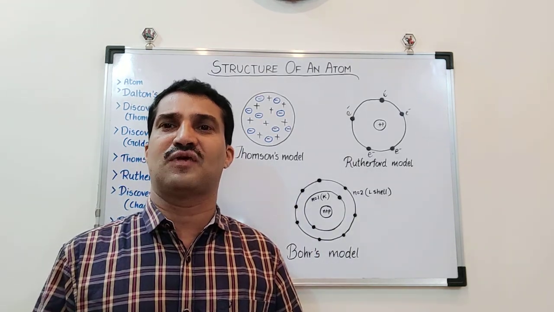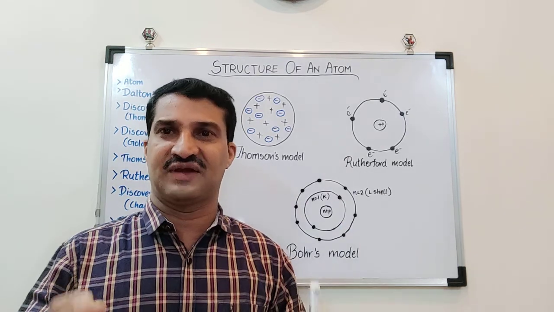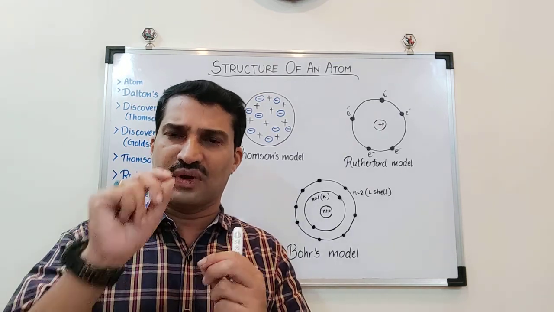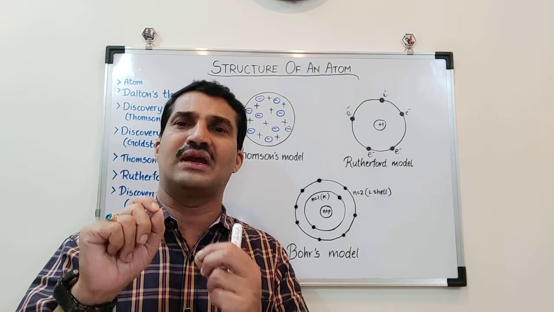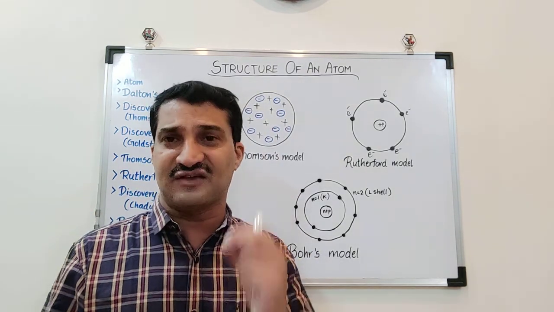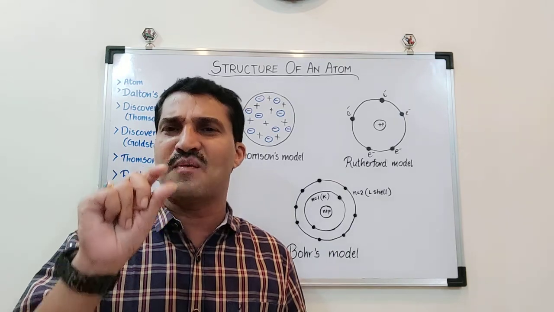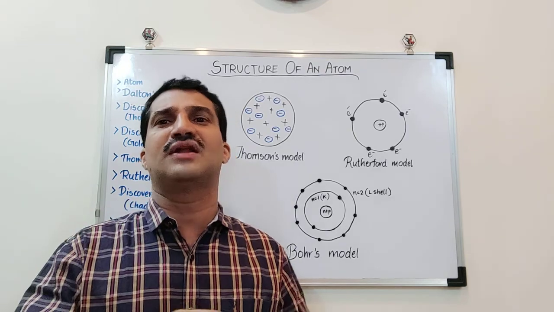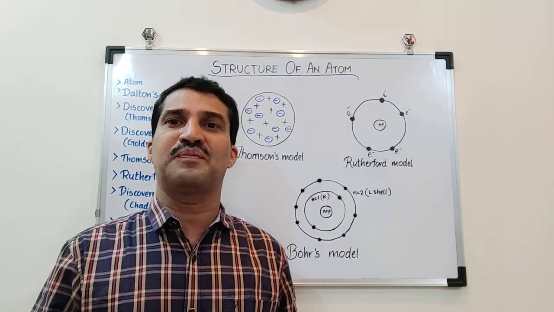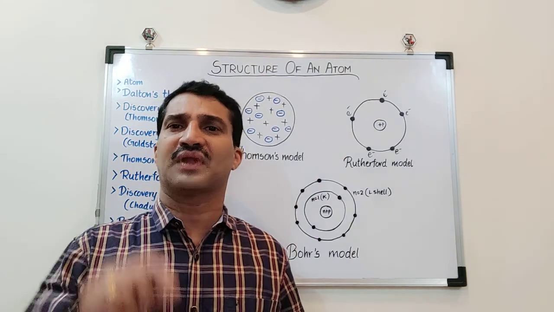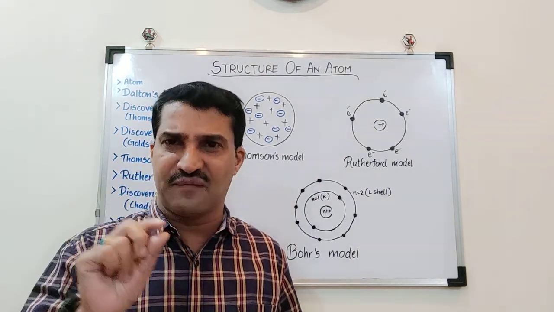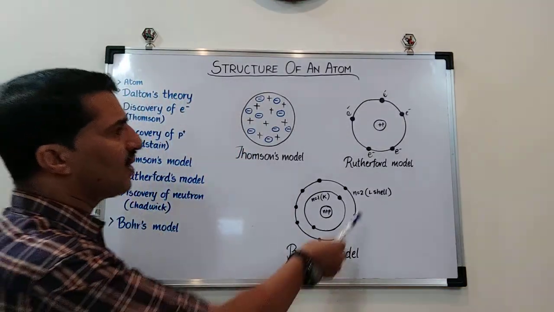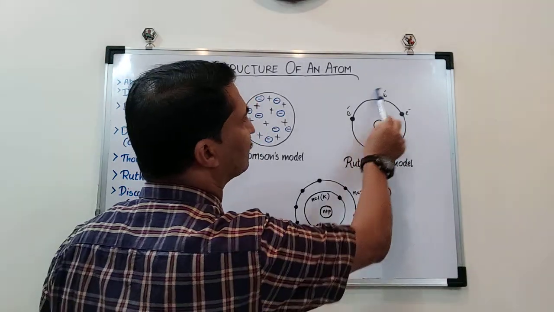He postulated that an atom consists of a lot of empty space inside it. Because 1 in 20,000 particles retraced its path at 180 degrees, it means the atom contains a small sphere of positive charge concentrated at the middle, while the other parts are empty. He then proved that an atom consists of a positively charged sphere called the nucleus at the center, while the electrons move around in a circular motion.